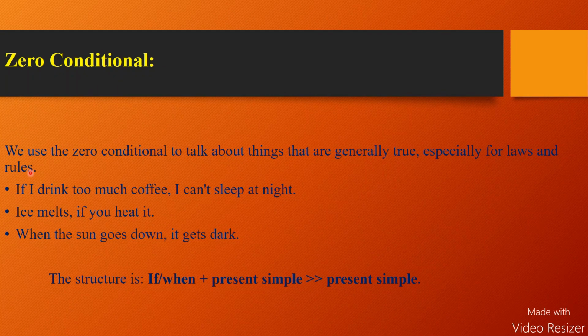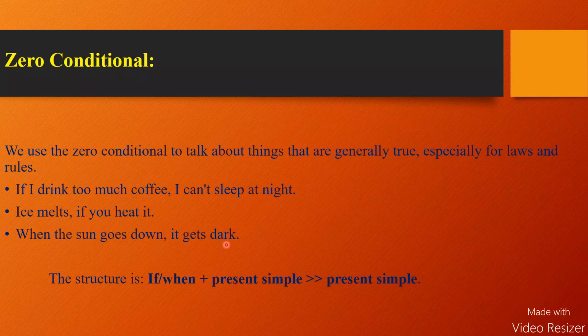Remember one thing, when we use zero conditionals, we use simple present tense. Now look at these examples. Number 1, if I drink too much coffee, I can't sleep at night. Number 2, ice melts if you heat it. Number 3, when the sun goes down, it gets dark.